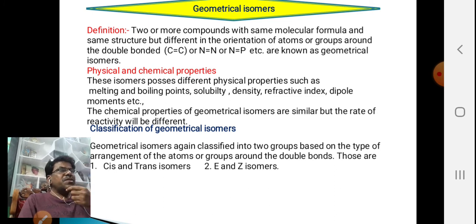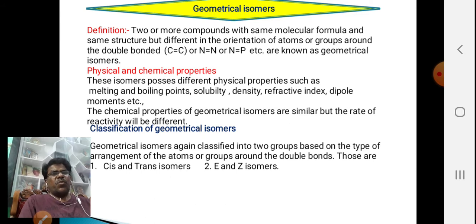What happens to the geometrical isomers? They differ completely in physical properties: melting point, boiling point, solubility, density, refractive index, dipole moment, etc. will be completely different for those two compounds, or more if more than two are present. But the chemical properties are the same.